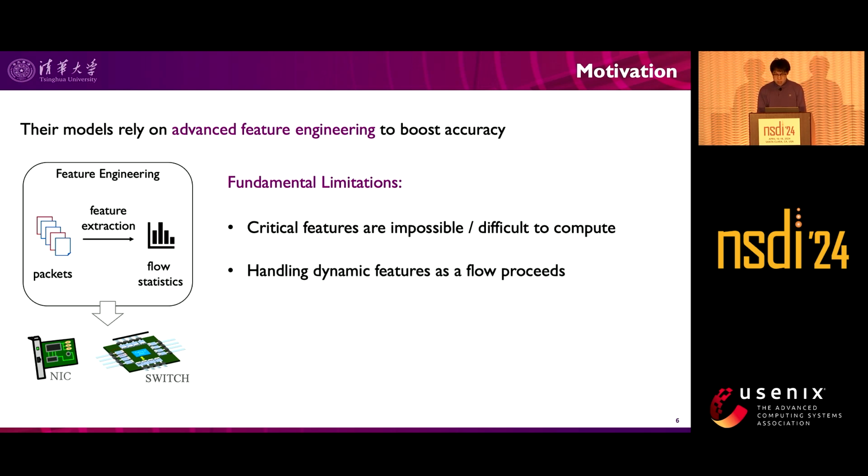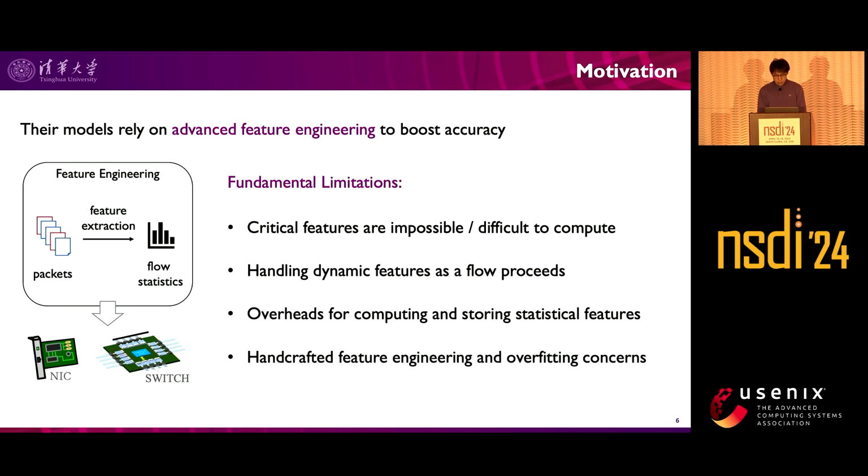Second, flow statistics could be dynamic as a flow proceeds. Existing solutions need to train independent models for different positions in a flow, and an inference error cannot be corrected until the next inference position. Third, computing and storing these features on the data plane consume a lot of stages and storage. Finally, they need to select flow features carefully to boost accuracy and avoid overfitting at the same time.